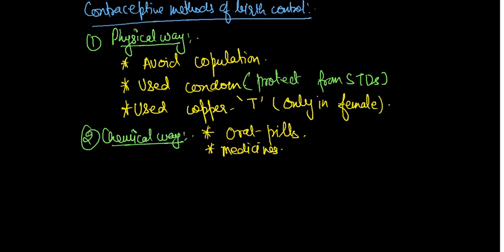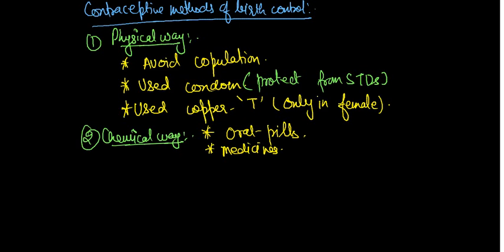Suppose fertilization takes place; if you take certain oral pills, the zygote which was formed will be ruptured. But there are so many side effects also, so most probably it will be avoided.